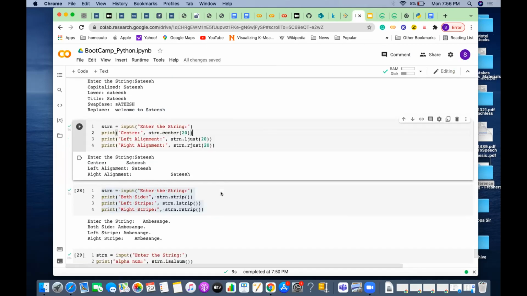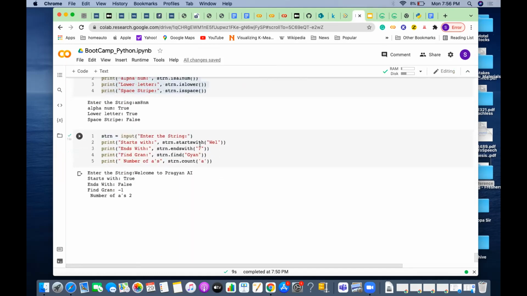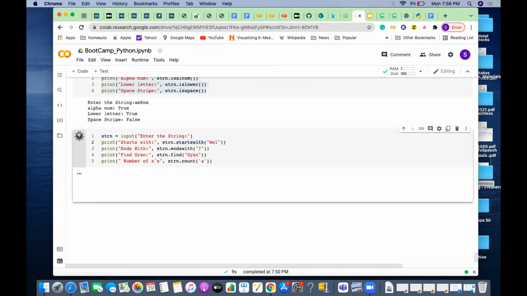If you want to see an example, I will try to show one. Here I'm giving a string, something like welcome. If I say welcome Pragnan, now I'm trying to do all these operations. First, whether it starts with WEL. Since welcome starts with WEL, it is true. Then whether it ends with a question mark. No, it doesn't end with a question mark, so it's false. Whether it has something like GAN.